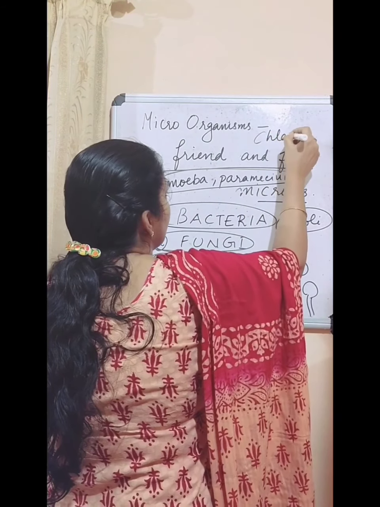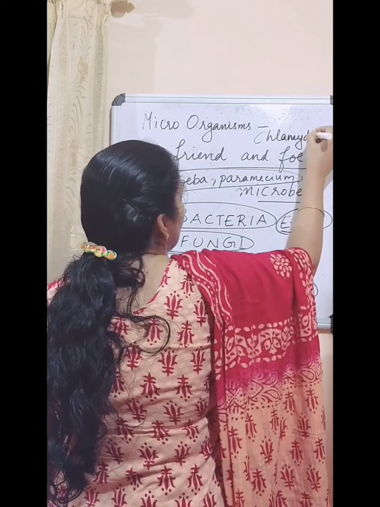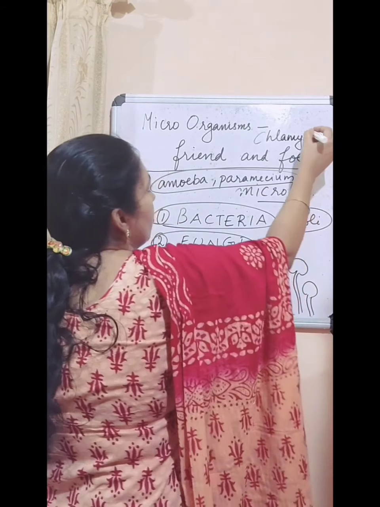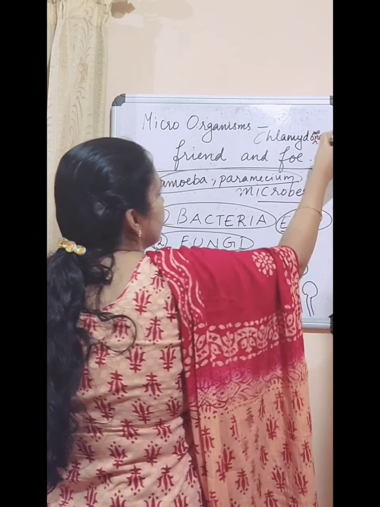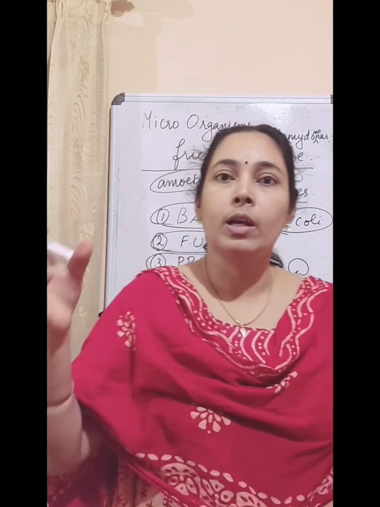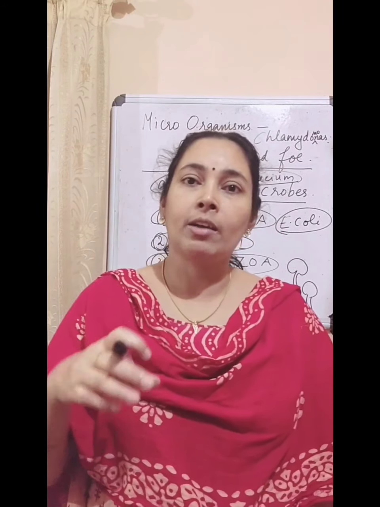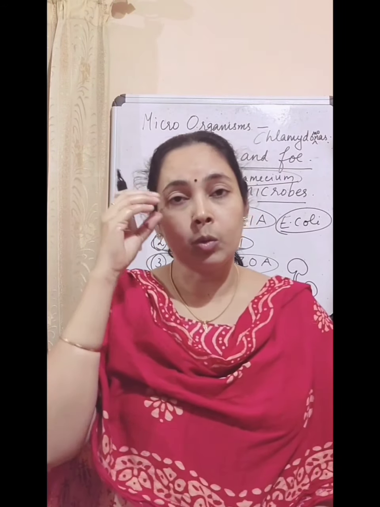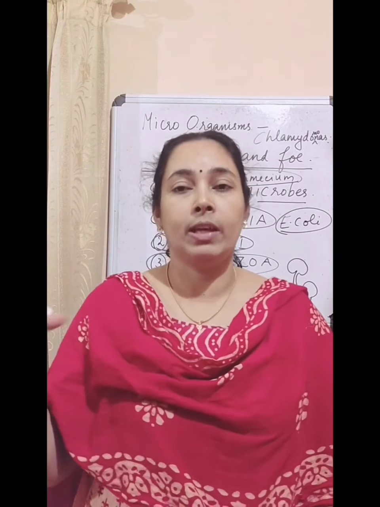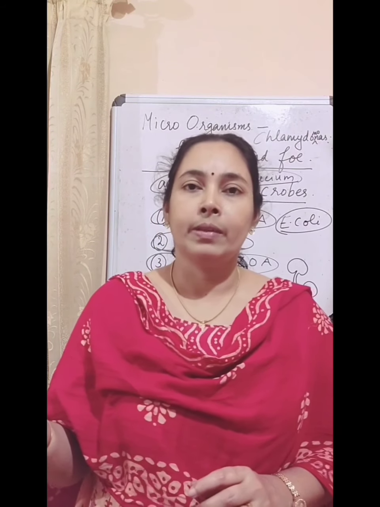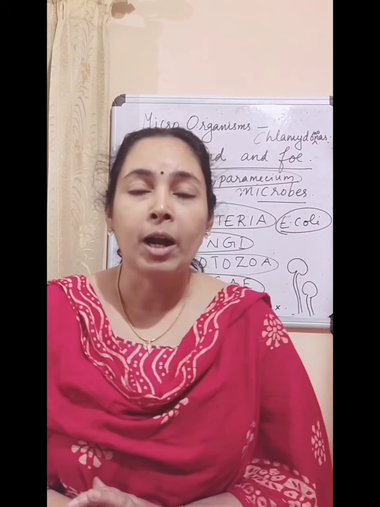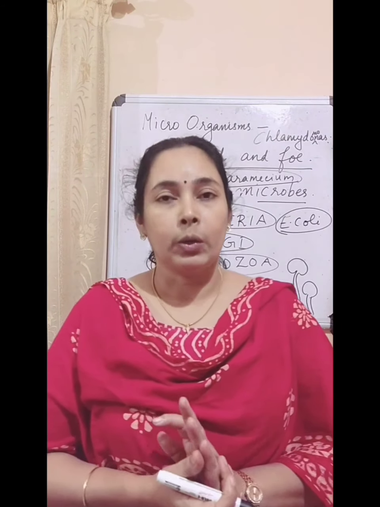So another example for algae is Chlamydomonas. Okay, and this Spirogyra and all, that is multicellular. We can see them with our naked eye itself. They are multicellular.